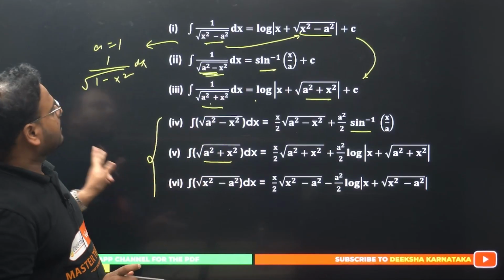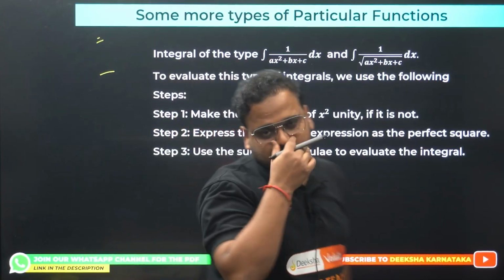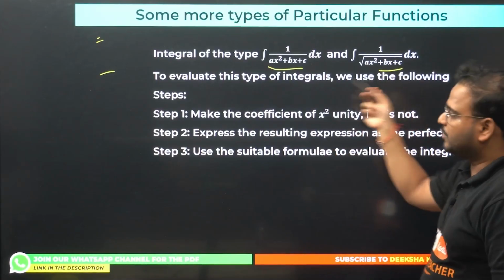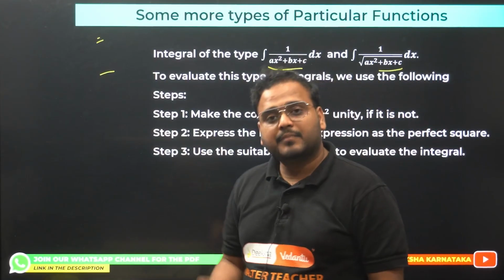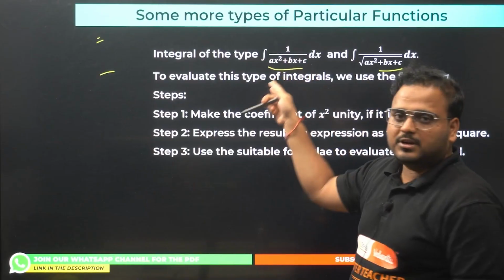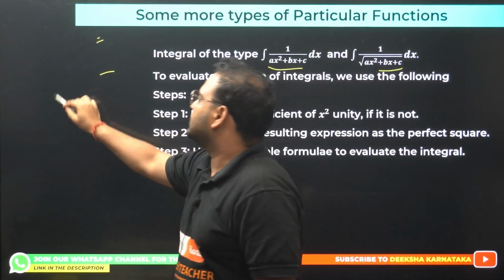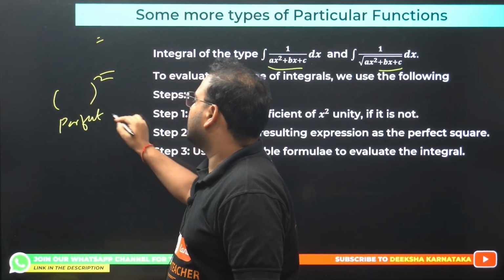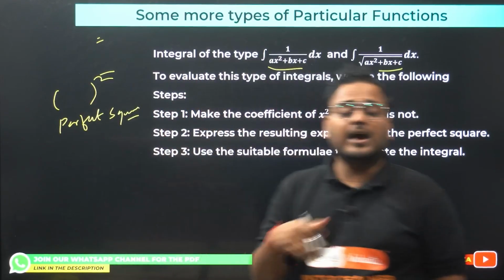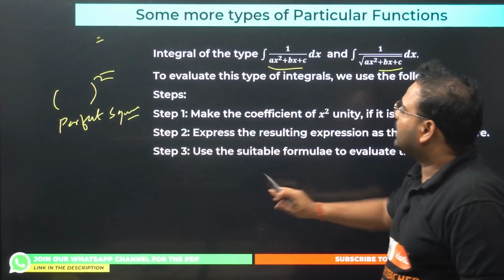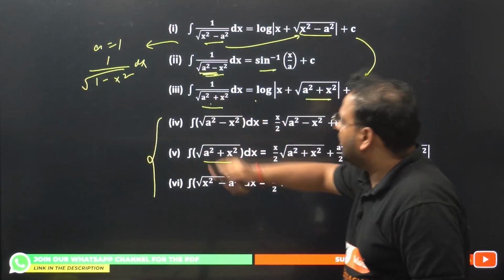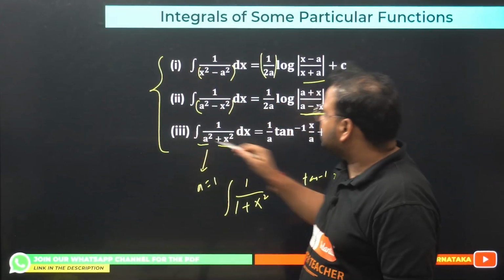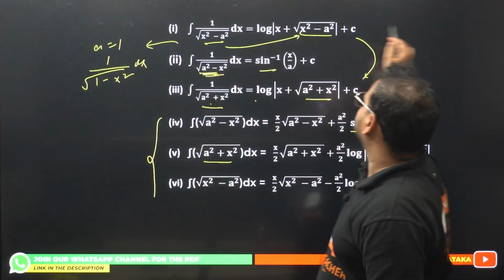Okay, chalo. Now some more types of particular function. This is from NCERT. I hope you remember that. If you have this quadratic form over here in the root or without the root, how do you solve this kind of question? Basically, you have to make this into a perfect square. You need to make perfect squares here. What is required to do that? Do it, and once you do that, you can use one of the particular functions, whether it is this form, this form, this form. You have to check this out, okay, because it can be either the first three forms or it can be these three forms, right?